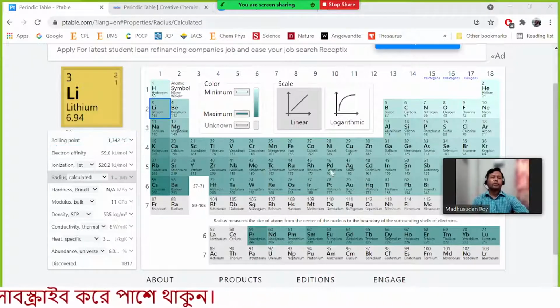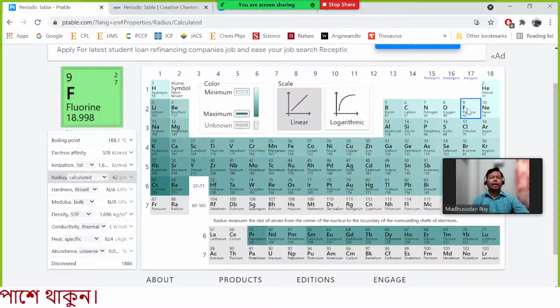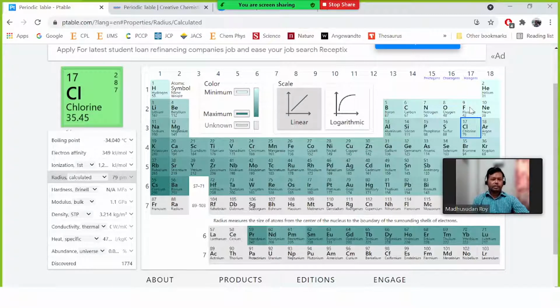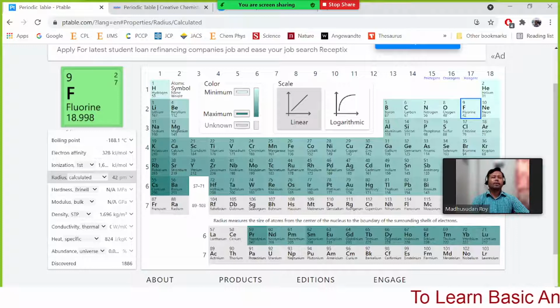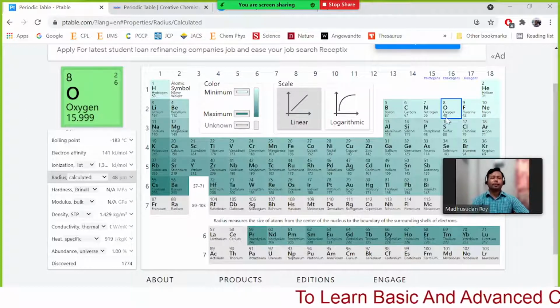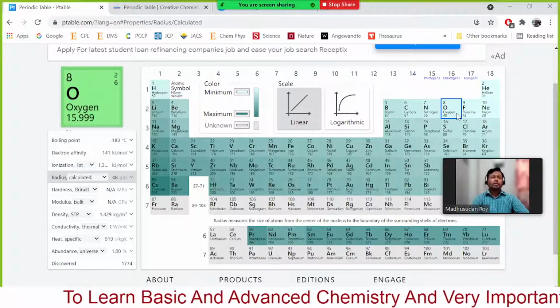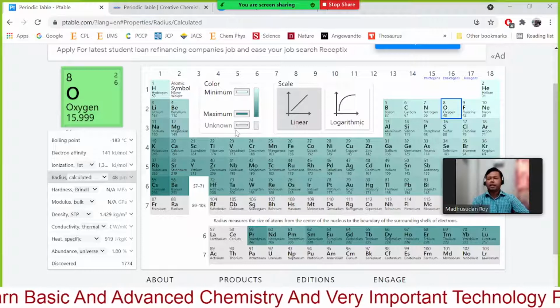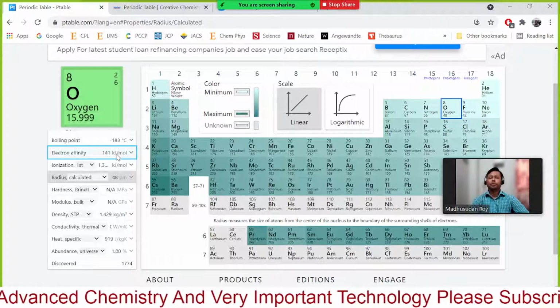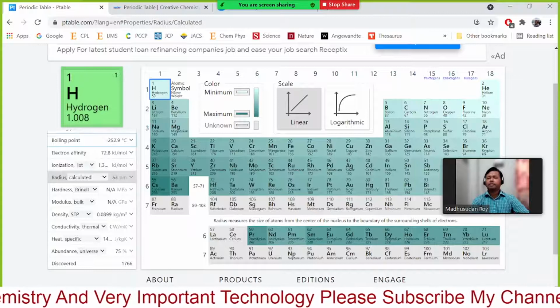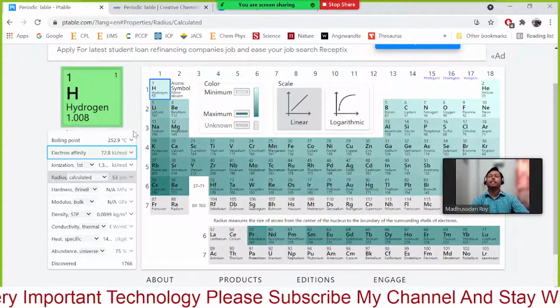If you consider fluorine and sodium, or fluorine and chlorine, the electron affinity, or I can consider oxygen and hydrogen, that would be even better because you are very familiar with the water molecule. So the electron affinity of oxygen is 141 kilojoule, but in case of hydrogen 72.8 kilojoule.